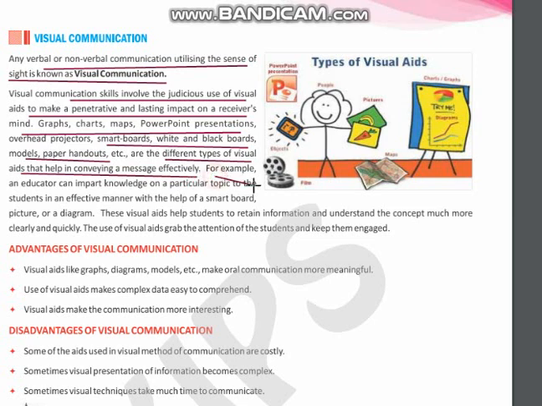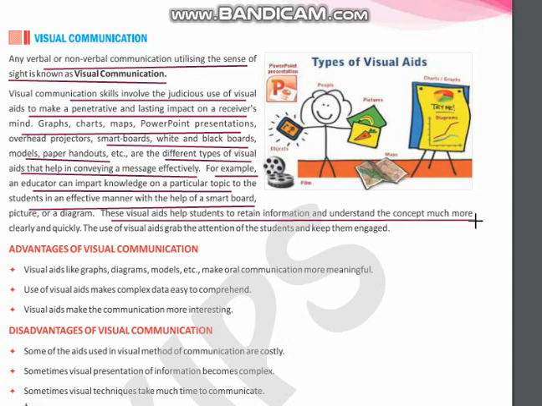Here is another example. An educator can impart knowledge on a particular topic to the students in an effective manner with the help of a smartboard, picture or diagram. These visual aids help students to retain information and understand the concept much more clearly and quickly. The use of visual aids grabs the attention of the students and keeps them engaged.